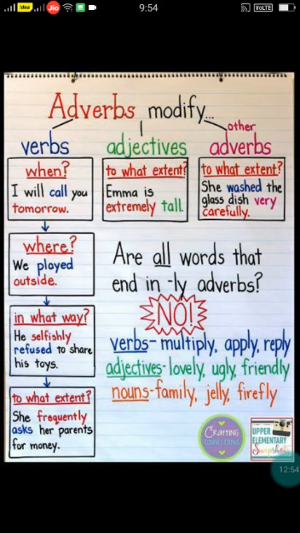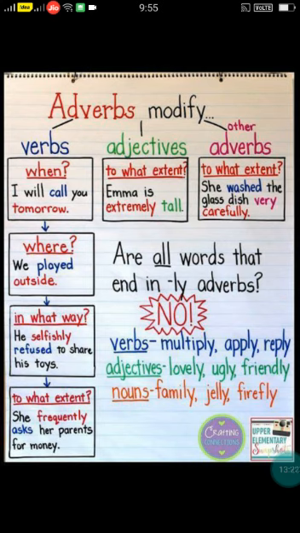not all words that end with ly are adverbs. If you see, for verbs, multiply, apply, reply, all these are verbs. It's an action. Multiply, you do an action. Apply means doing something, it's an action. Reply, you answer with your mouth, it's an action. So all these words are ending with ly. It doesn't mean that they are adverbs. No, they are verbs. Next, adjectives like lovely, ugly, friendly.